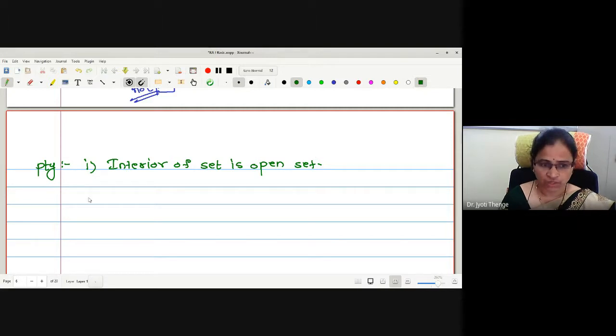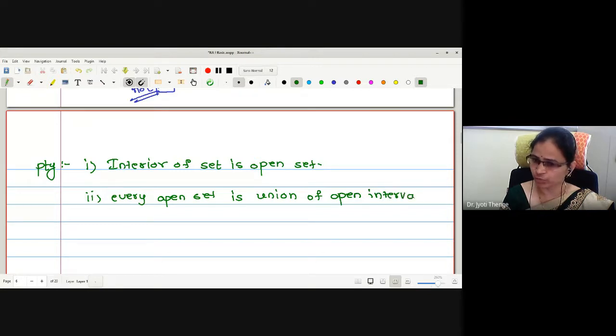What is the second property? Every open set is a union of open intervals. You might have studied all these properties. I just mentioned the properties without proofs. Every open set is a union of open intervals.